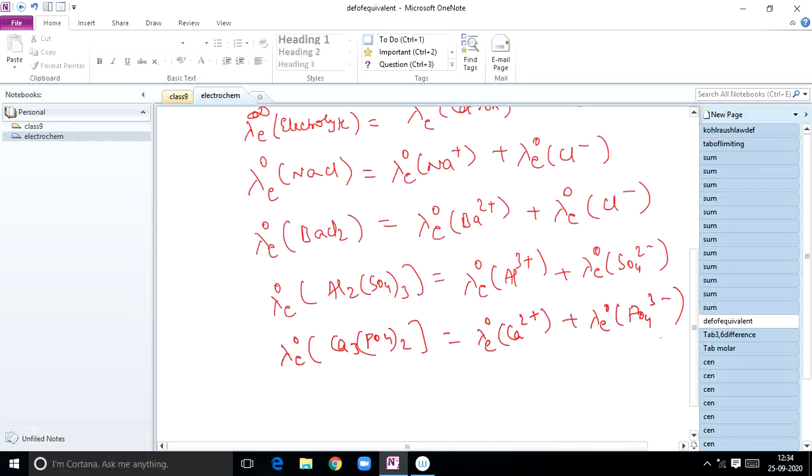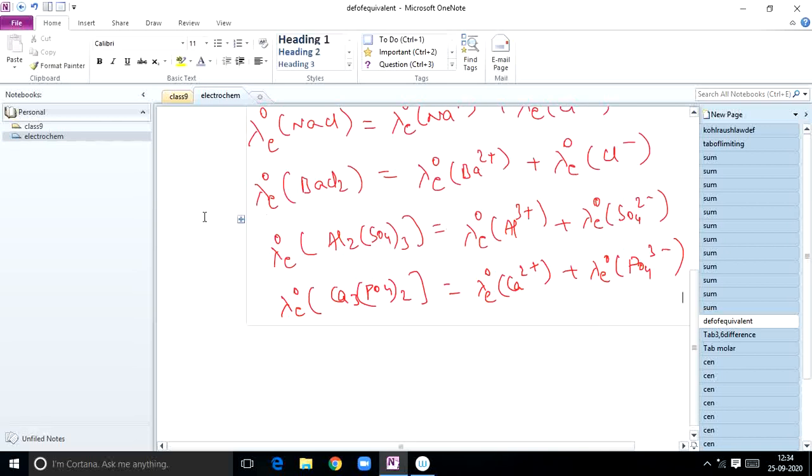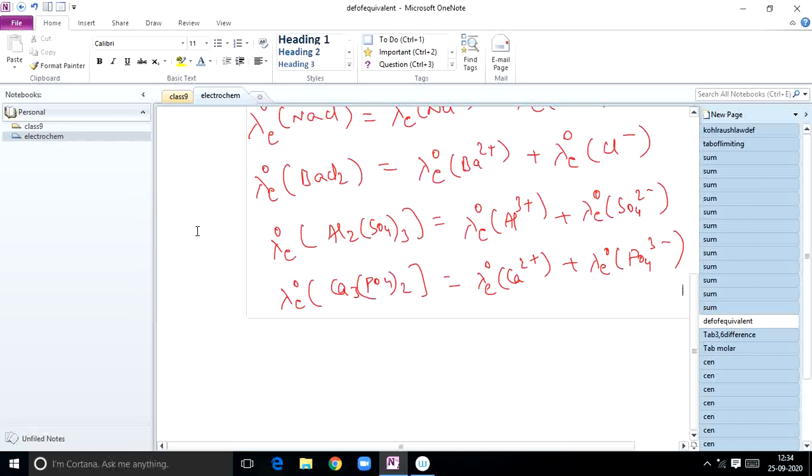Okay students, now while doing sums you have to be very careful. Now what is the relation between lambda E naught and lambda M naught? How can you bring out the relation between lambda E naught and lambda M naught? So now let us have that one. Now for example, if it is written like this, lambda E naught of what we will take, this one we will take, right? This is the expression, right? How to convert into lambda M naught?